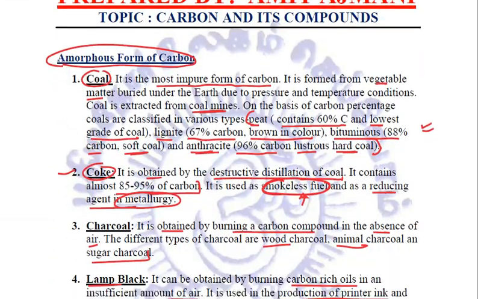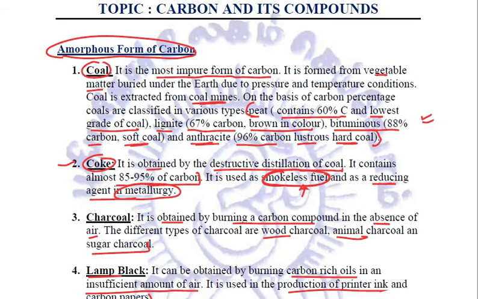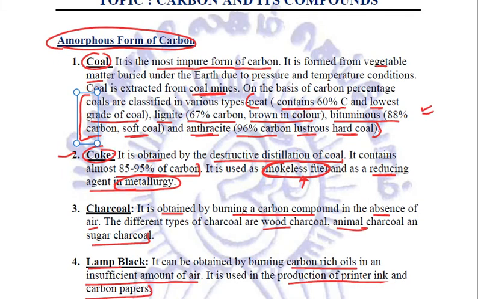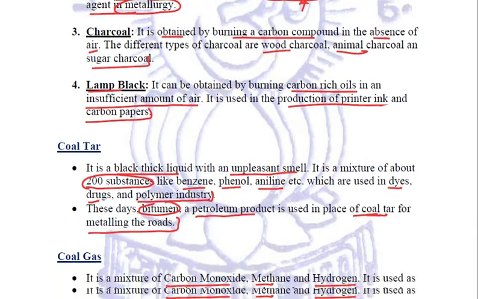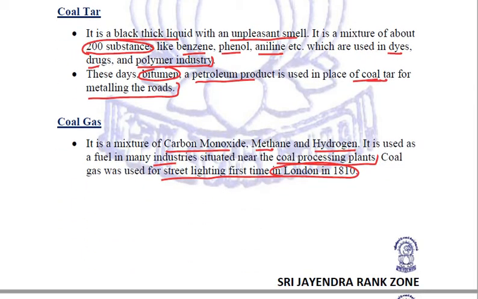Next, we talked about the four amorphous forms of carbon: coal, coke, charcoal, and lamp black. In this, we need to specially relate the four types of coal: peat, lignite, bituminous, and anthracite. Out of these, peat contains minimum 60% carbon, anthracite contains the best, 96% carbon maximum, right? In coke, we need to relate that it is a smokeless fuel and it is used as a reducing agent in metallurgy. Then we studied a bit about coal tar and coal gas. We need to relate that coal gas is a mixture of carbon monoxide, methane, and hydrogen.